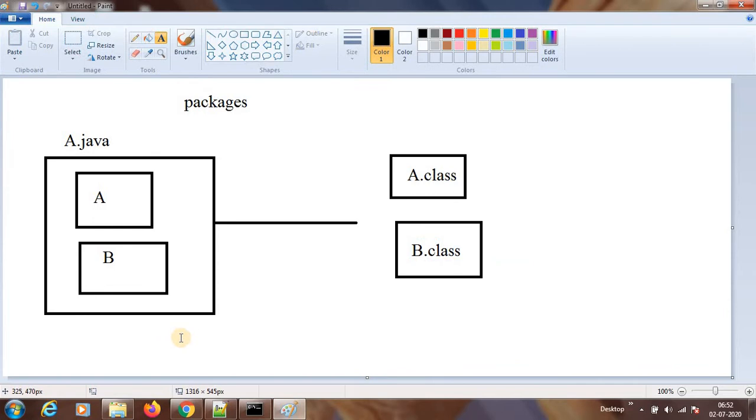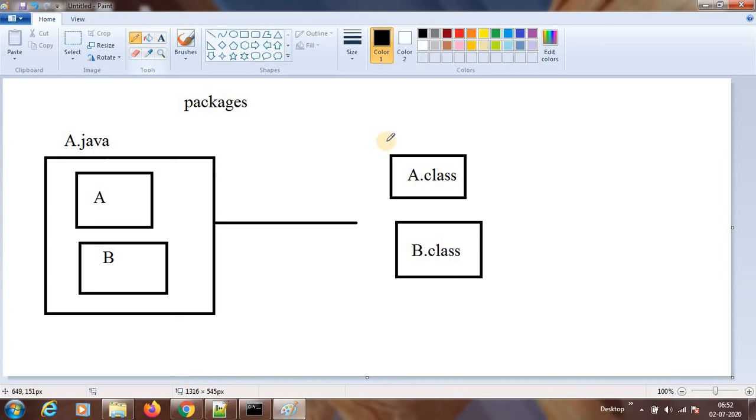Most important thing is our Java compiler will not generate a dot class file for a dot Java file. Our compiler will generate a dot class file for each and every class in a .java file. If you have 100 classes inside this .java file, 100 dot class files will be generated, guys.